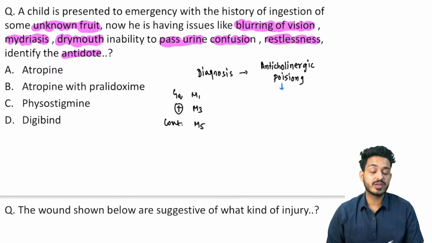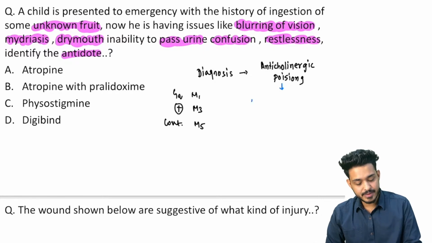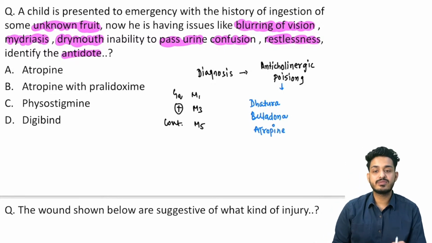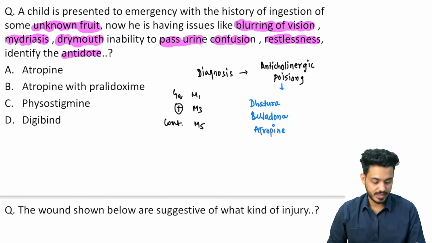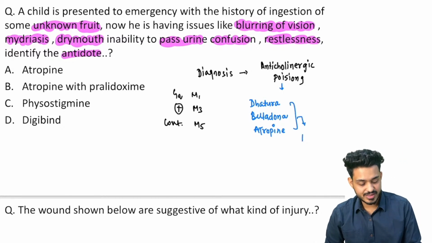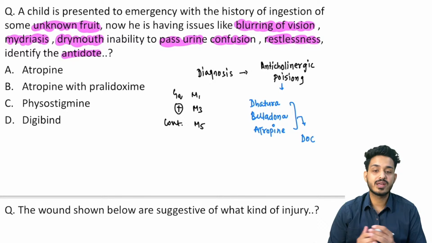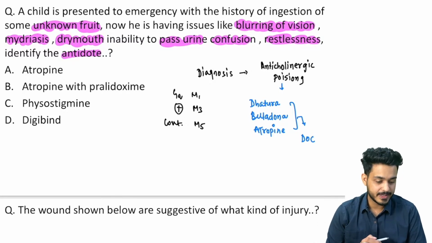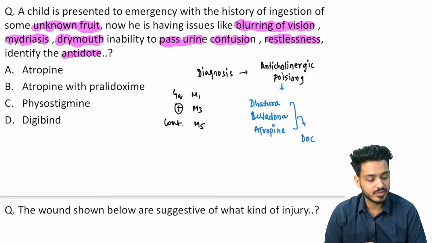What other anticholinergic poisoning do you know? So it can be dhatura poisoning, it can be belladonna poisoning, it can be atropine poisoning. Remember, all these three things are going to be working on the same principle. All of them are what? Anticholinergic things, right? And what is the drug of choice for all these things? Drug of choice for anticholinergic poisoning, or drug of choice for dhatura, belladonna, or atropine poisoning? Yes, waiting for your response.